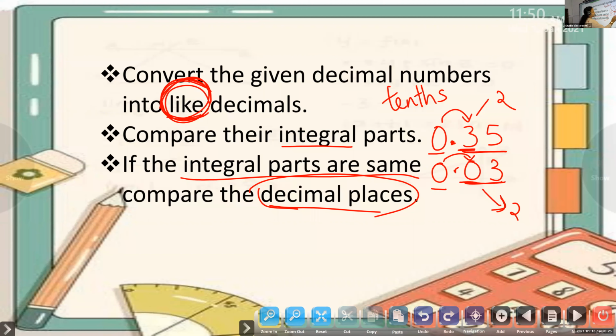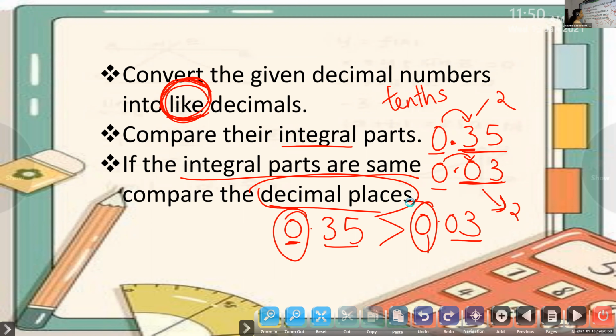So we will compare the tenths place. 3 here, here 0. So which number is greater? Ma'am, 0.35. Yes. So, ma'am, first of all, we will check whether they are like decimals. If they are like decimals, what we will do? We will compare the whole number or the integral side. If they are the same, what we will do? We will start comparing the tenths place. Here it is 3, here it is 0. So 3 is greater.